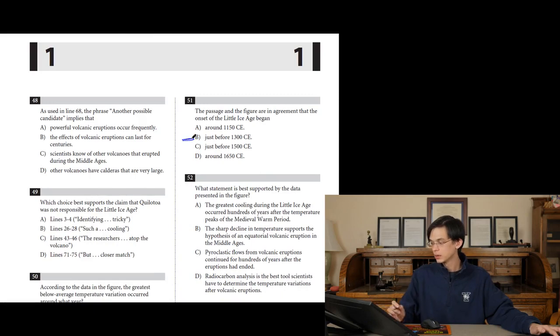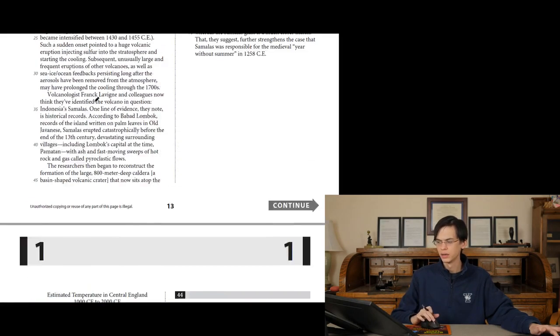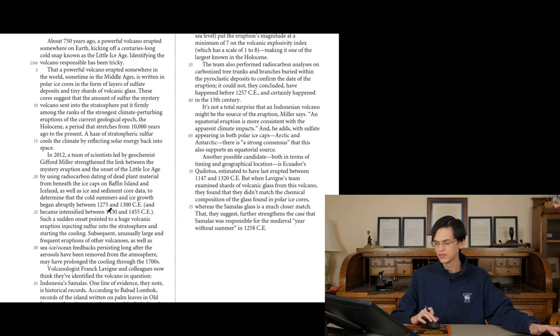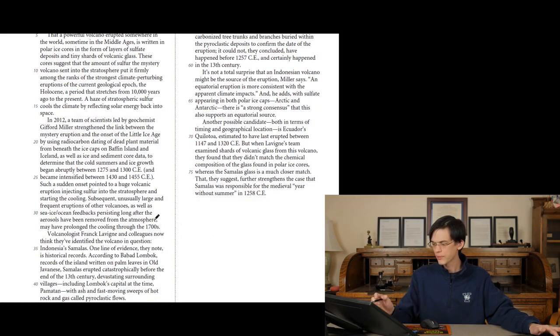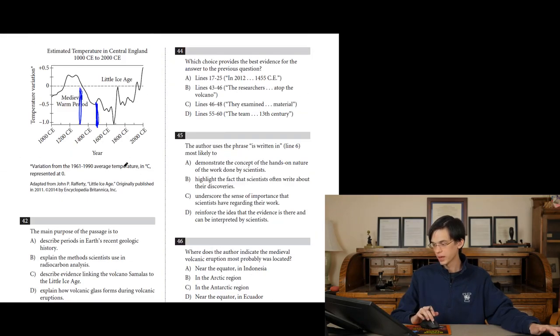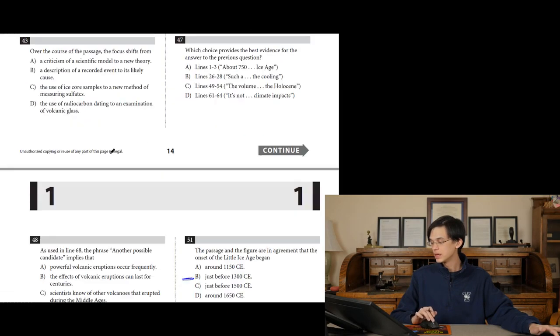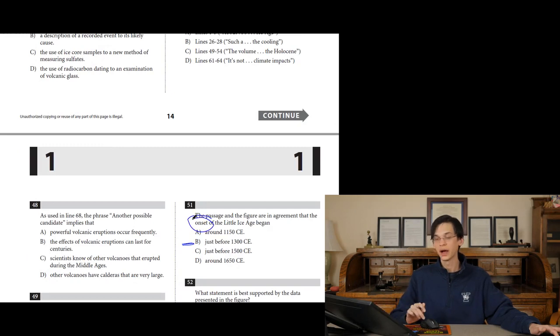Let's leave that. Just before 1500? No. 1500 is right here. That's when it started? No, we're already in big temperature decline. And nowhere does it say anything about the 1500s in this piece. They say it got really bad in the 1450s, but it doesn't say anything about 1500. Around 1650, definitely not. Even though 1650 might have been the coldest it ever was, that's not when, if we answer the question, the onset of the Ice Age began.